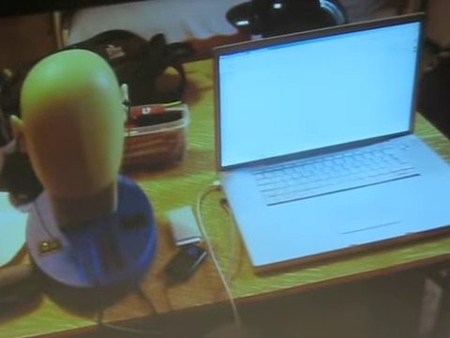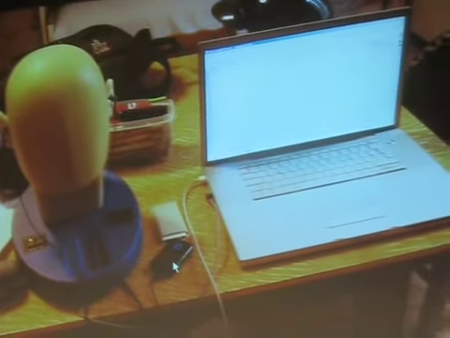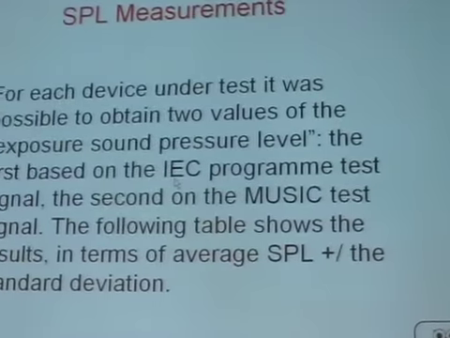Well, this is a picture of an earbud in the pinna, and this is the whole measuring system. So we have an MP3 player whose headphones are inserted in the pinna of the dummy head, which is connected through an audio cable to a laptop PC which is measuring it. So here we have the results.